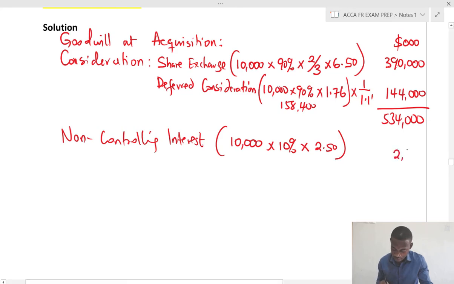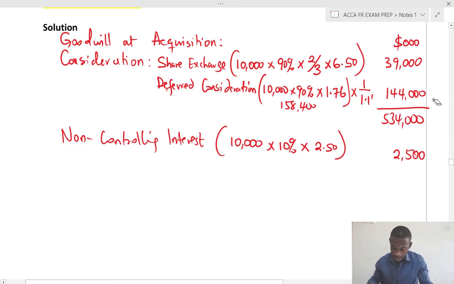Let me check that. 10,000 times 0.1 times 2.5, $2,500. Now let's check this again. 10,000 times 0.9 times 2 divided by 3 times 6.5. This should be 39,000, not, it should be 39,000.